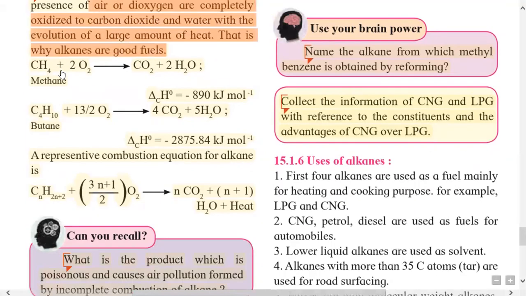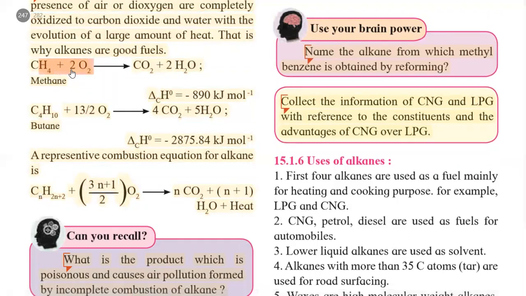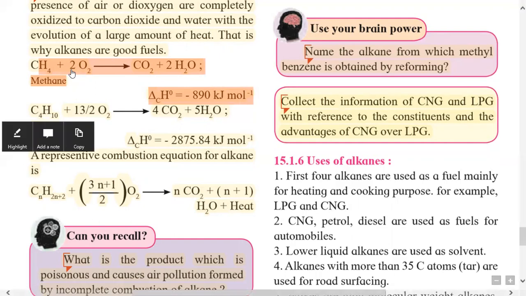So the reaction is: CH4, methane, when heated with O2, gives CO2 and 2H2O. It is a balanced equation. The enthalpy of combustion is given by the symbol delta cH standard, and its value is minus 890 kilojoule per mole. Here a large amount of heat is evolved.